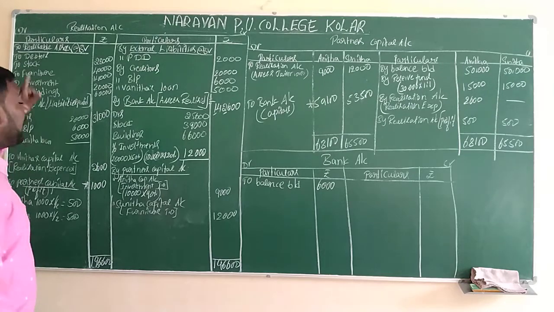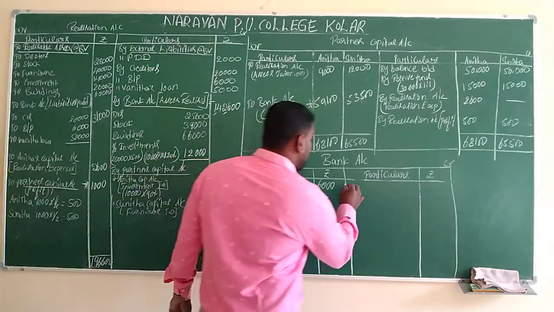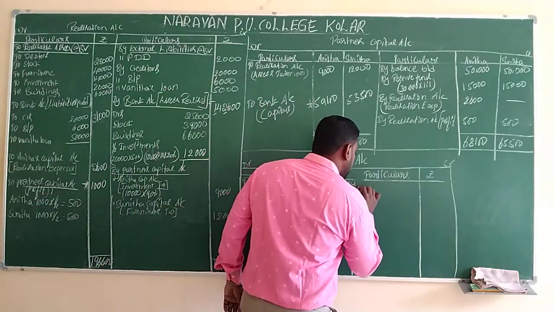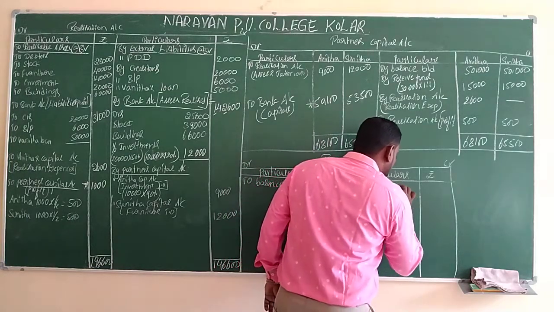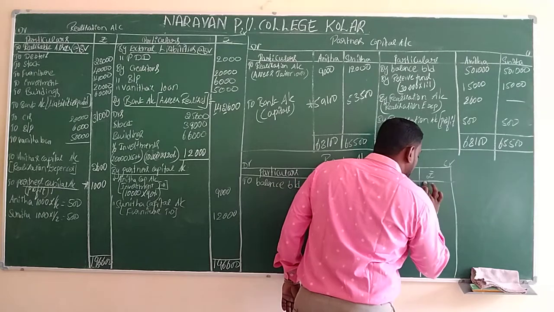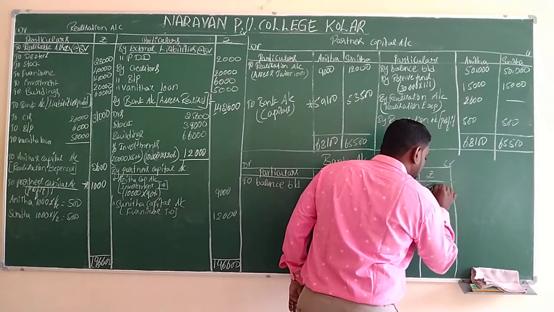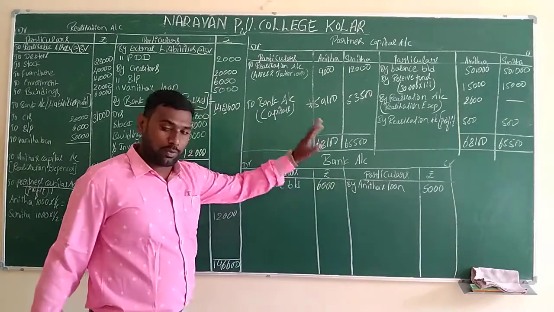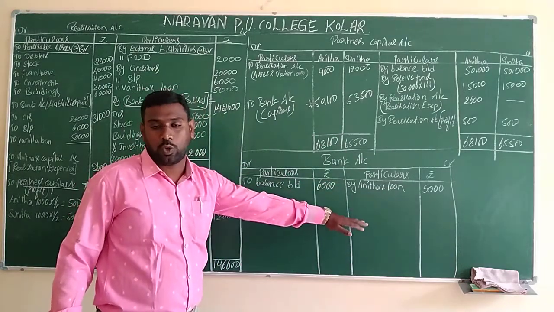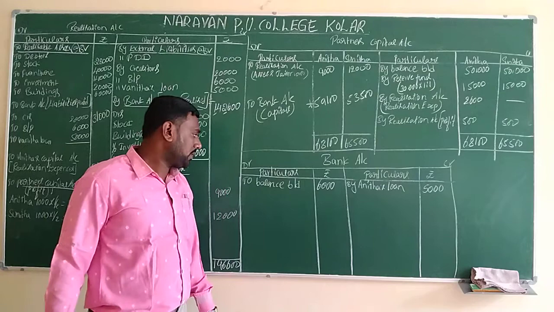What is that? Anita's loan. Anita is a partner, so we have to transfer to the credit side by Anita's loan, that is 5,000. Anita is a partner, so Anita's loan is a liability. We have to pay it at the end, at the closing of the company, so that is 5,000.